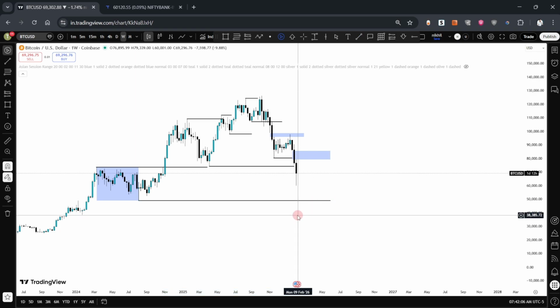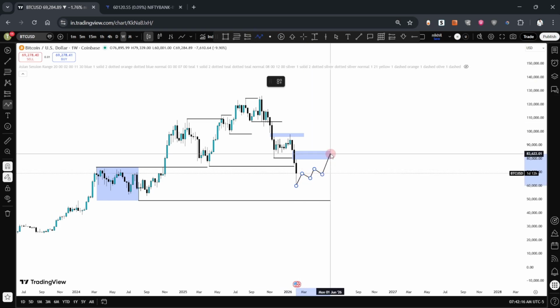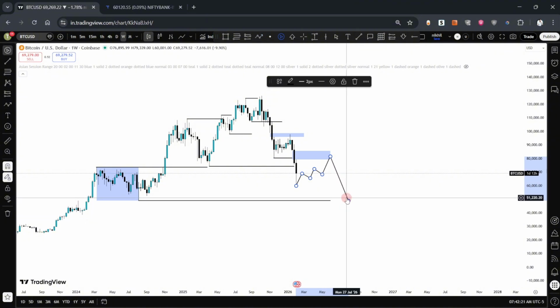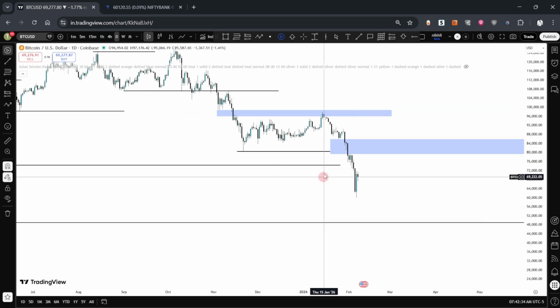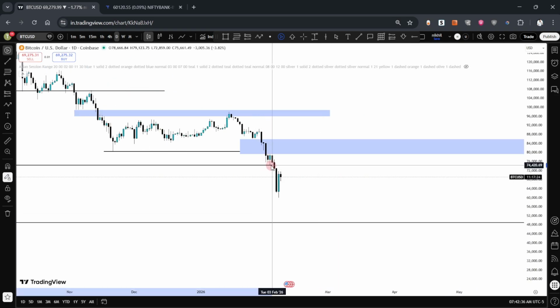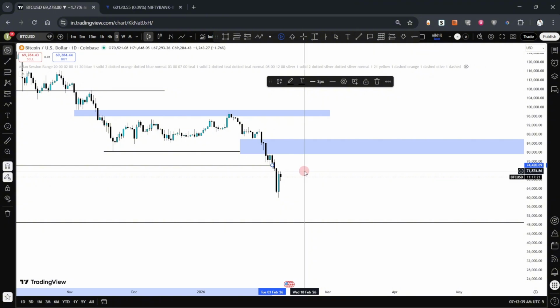I'm just marking out the levels. Only the upcoming price action will tell us what will happen. So if we just go for a pullback, this is a weekly time frame bias. Okay, this pullback and then price continues. This is how I'm expecting it to happen on a weekly time frame. But if obviously we shift to the bearish side, we need a market structure shift from there. On a daily time frame, I don't see a strong level from where the price will be rejected.